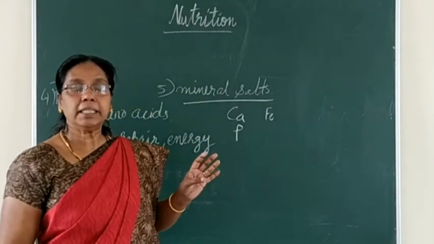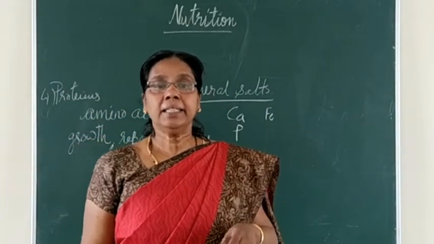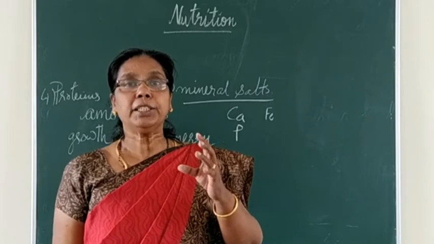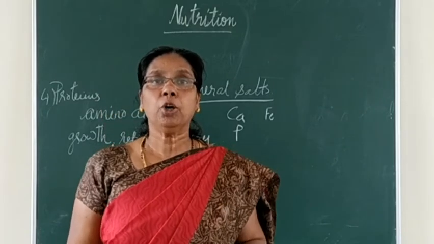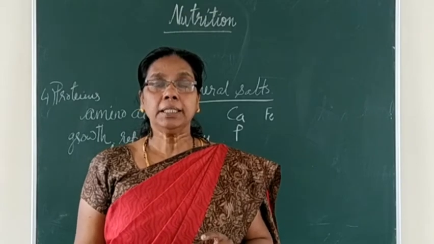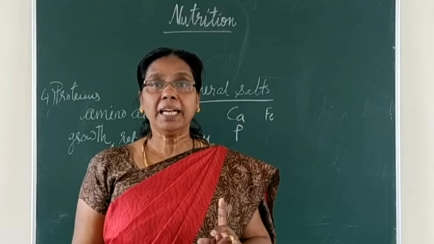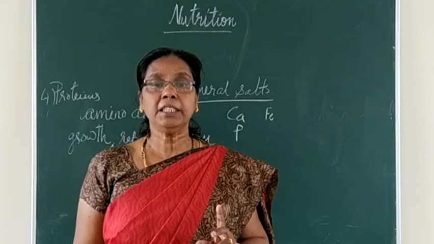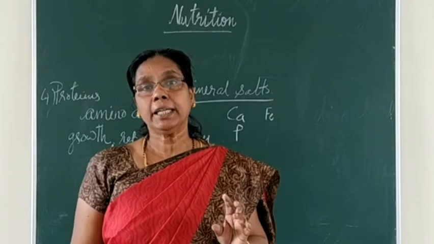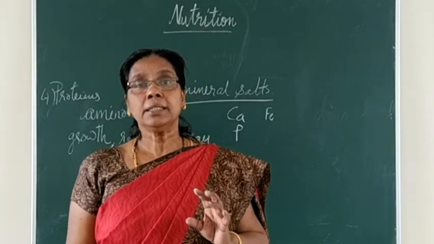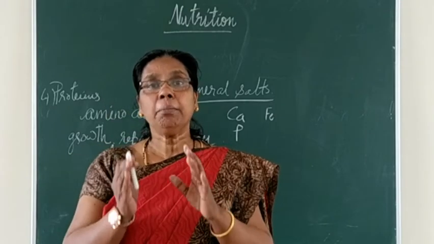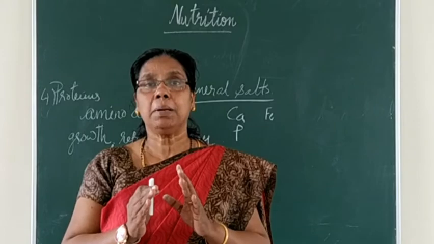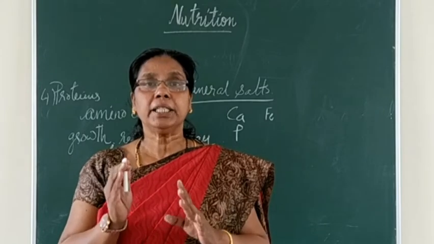Iron symbol is Fe, and this iron's main function is the formation of hemoglobin. Where is this hemoglobin present? Yes, it is in the blood of a person. What gives red color to the blood? Yes, that is hemoglobin. And if this hemoglobin is less in the blood, it leads to a condition which is